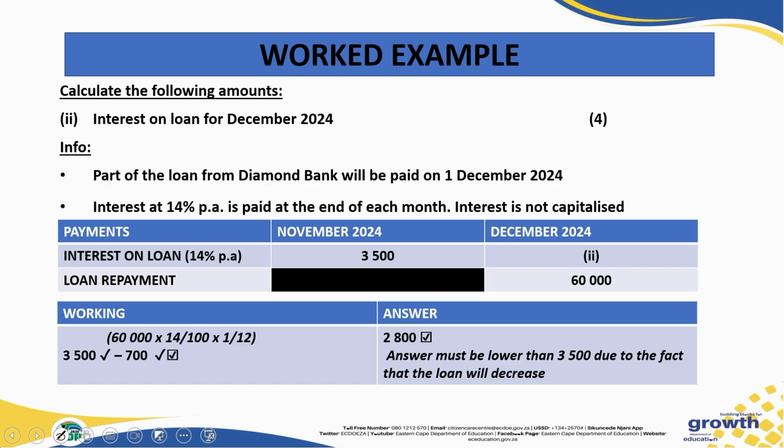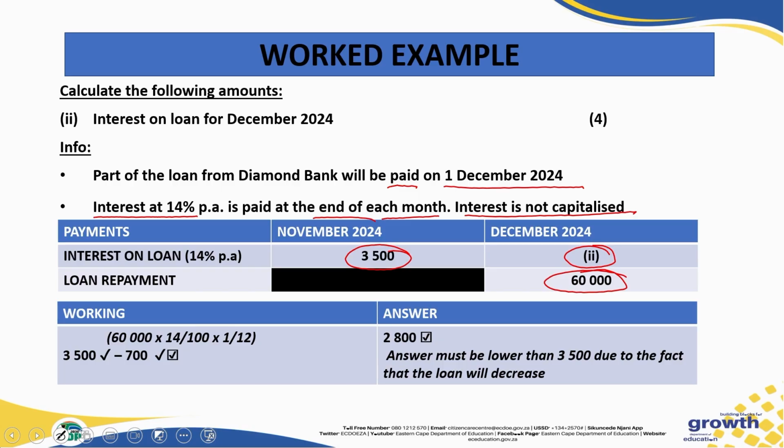Next question. Interest on the loan for December 2024, you are also asked to calculate. Information that's important here: part of the loan from Diamond Bank will be repaid on the 1st of December 2024. You are also told here that interest at 14% per year is paid at the end of each month. Interest is not capitalized. Then you are given the interest on the loan for November as 3,500. Number 2 is what we have to calculate, and you're also given what payment will be done in the month of December on the loan.